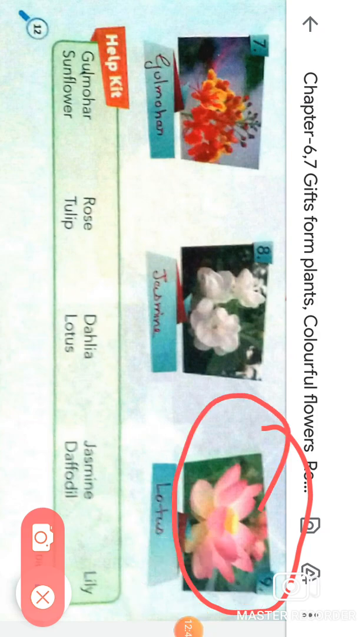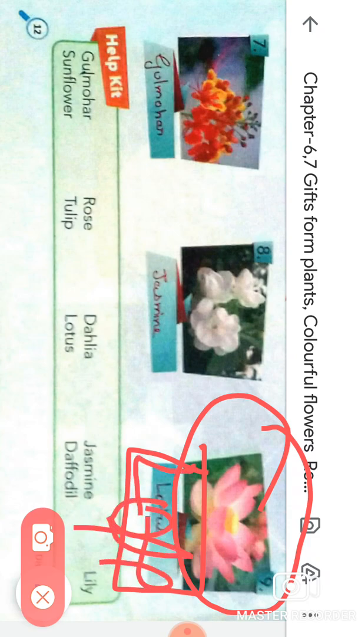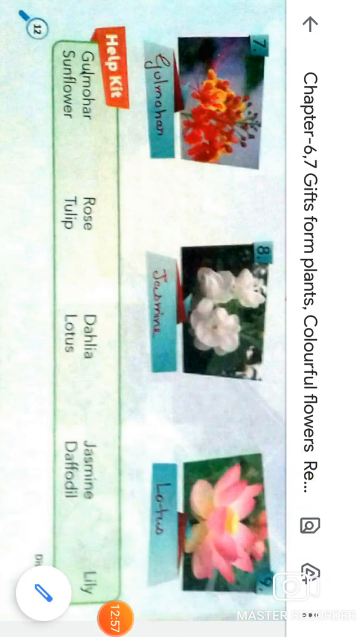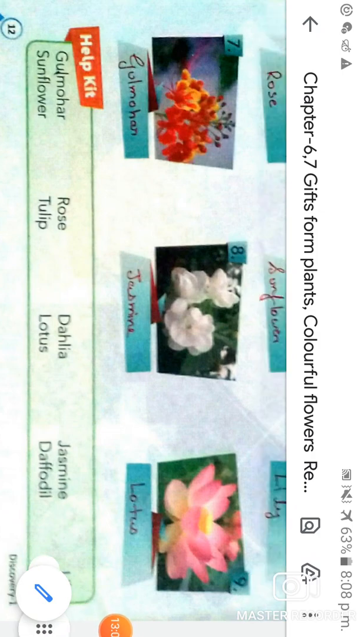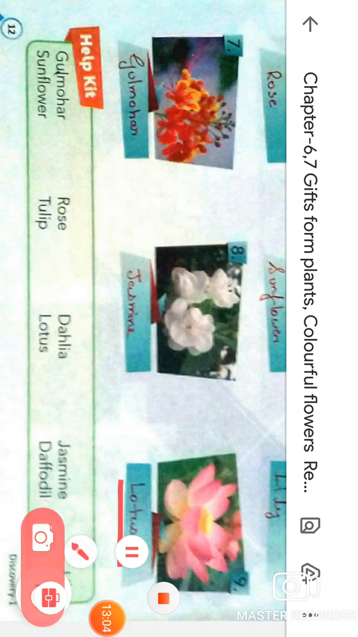Now move on to the next one, and the next flower is lotus. This is a lotus. What is the spelling of lotus, students? The spelling of lotus is L-O-T-U-S, lotus. You have to write the spelling of lotus over here. Is that clear?